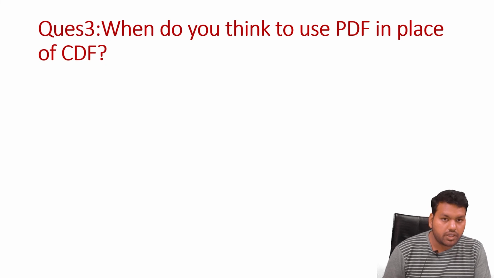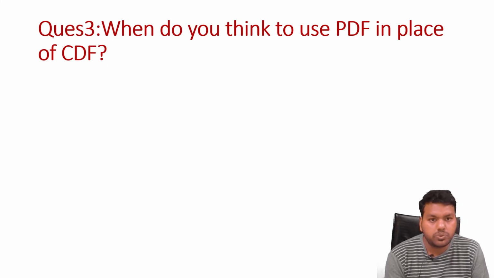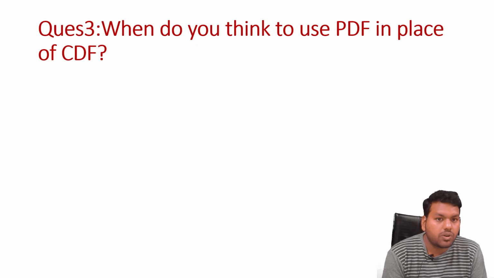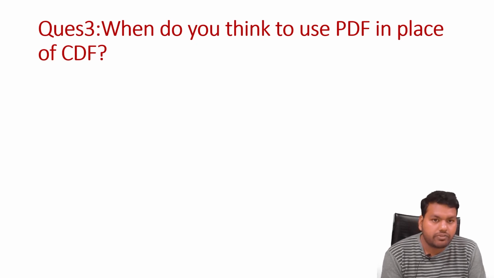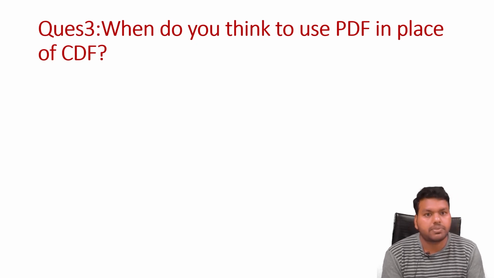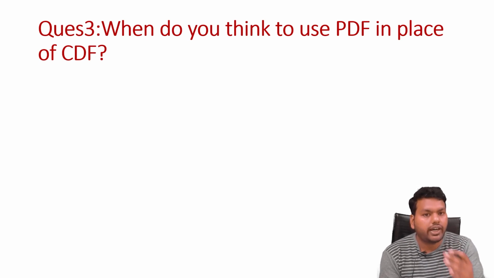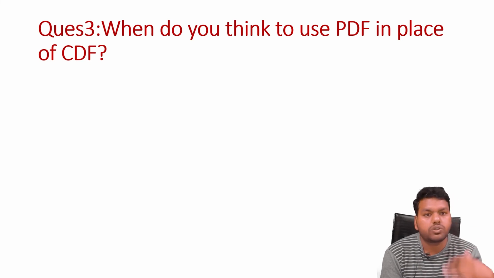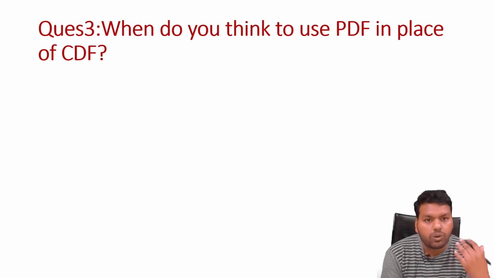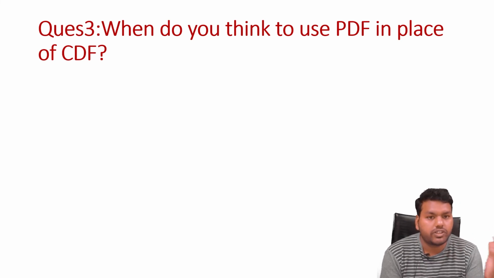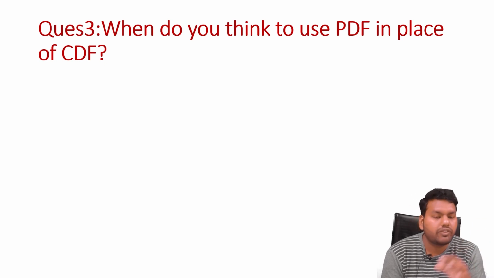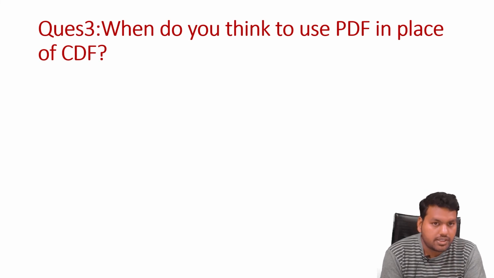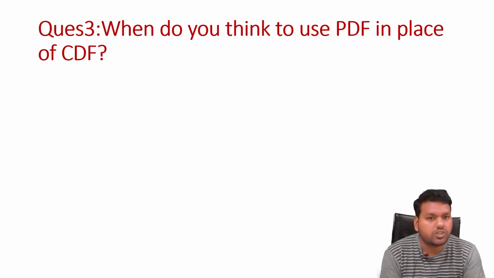Moving to the third question. The third question is interesting: when would you use the PDF in place of the CDF? As we know, the CDF and the PDF give almost the same information, but for some kinds of analysis, like checking the skewness, the distribution shape, the peakedness of the distribution, or multimodality, like bimodal distributions which have two peaks in the curve, the CDF can't give you this information, and the PDF conveys it. So there we use the PDF in place of the CDF.